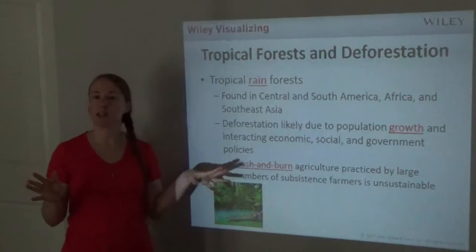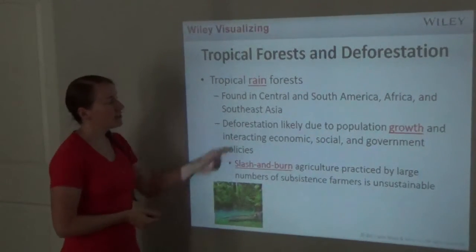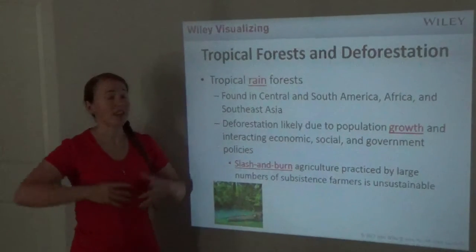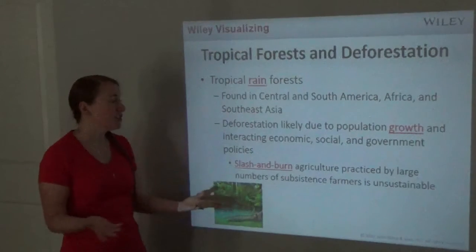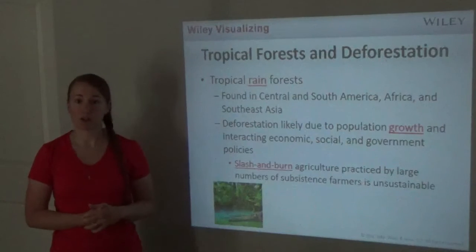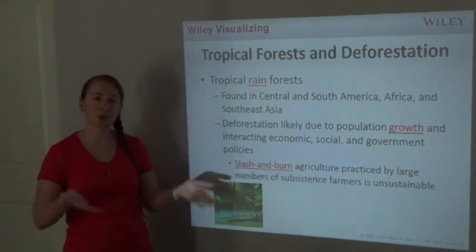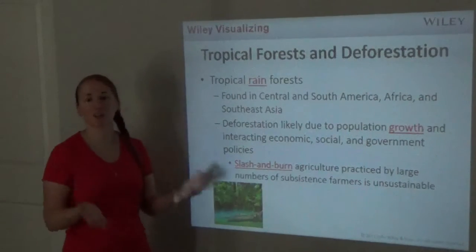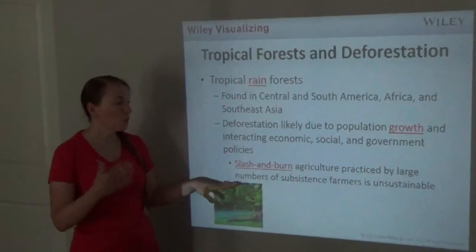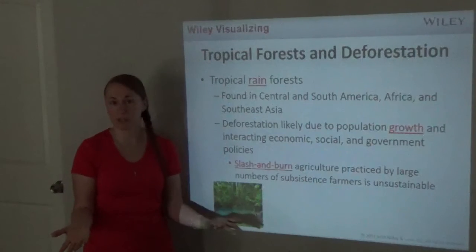We'll focus on a whole chapter, Chapter 7, which is all about population growth and the issues that it causes. Deforestation of tropical rainforests is one of them. If the people need a place to live, or if they need to farm crops, they're going to have to clear land to do that. And the problem is that they like to use slash and burn agriculture. That's where they cut down and burn parts of the forest to build their home and to farm their crops. And they're not doing any replanting of the forests. The more this happens, it becomes unsustainable and they're cutting down more than it's able to regrow.